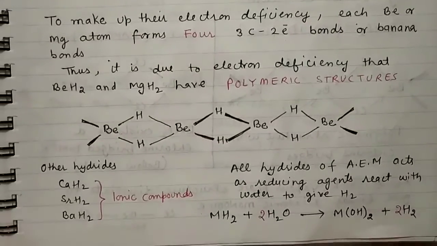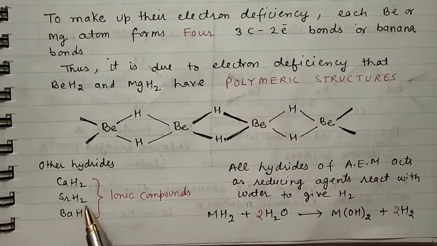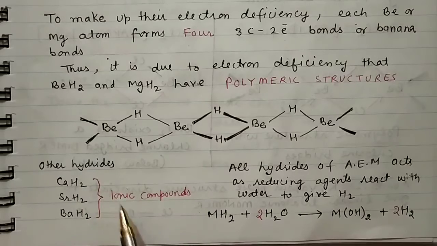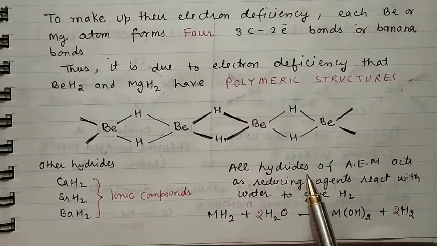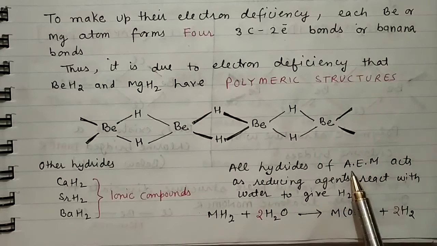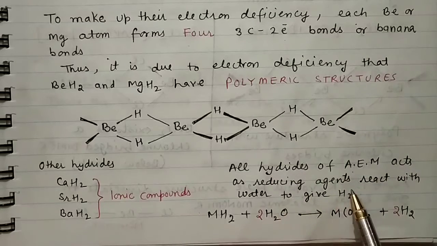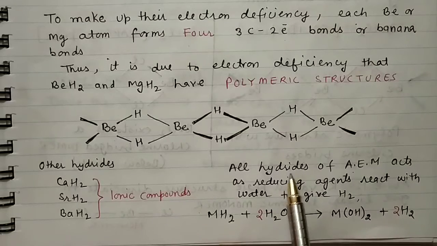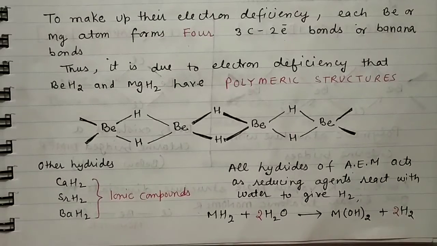Among other hydrides, calcium hydride, strontium hydride and barium hydride are ionic compounds. All hydrides of alkaline earth metals act as reducing agents and react with water to give hydrogen. All the hydrides of alkaline earth metals combine with water to release hydrogen as a gas, and they form the metal hydroxide. M stands for any of the alkaline earth metals.